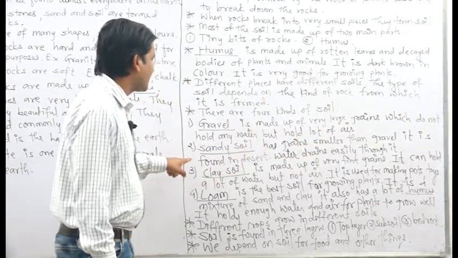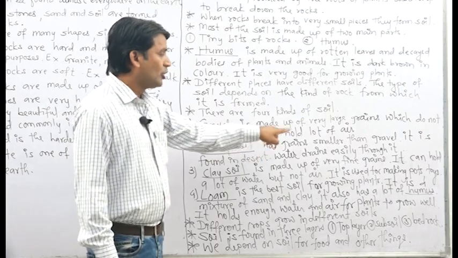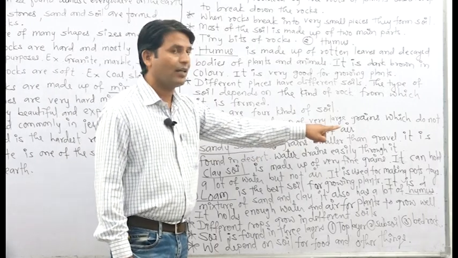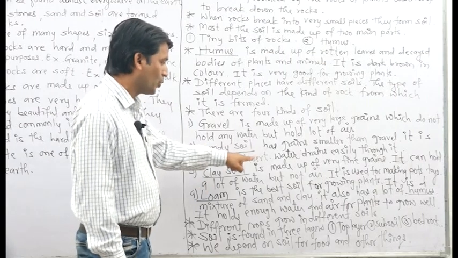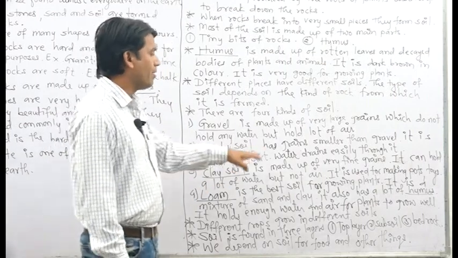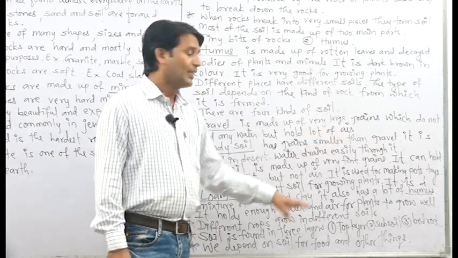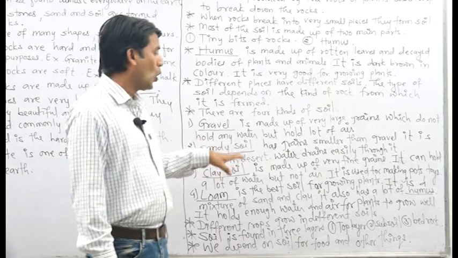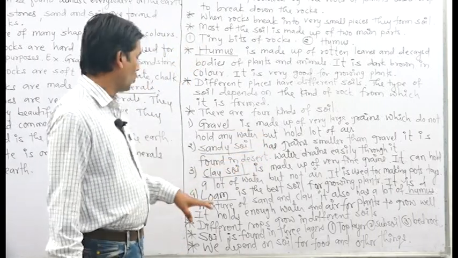Second one is sandy soil. Sandy soil has grains smaller than gravel and it is found in deserts. Water drains easily through the sandy soil. Means sandy soil also does not hold any water but it holds air.